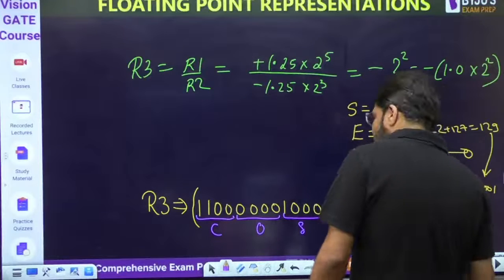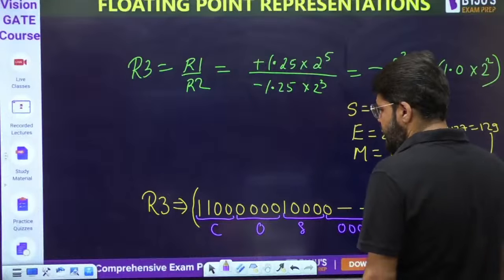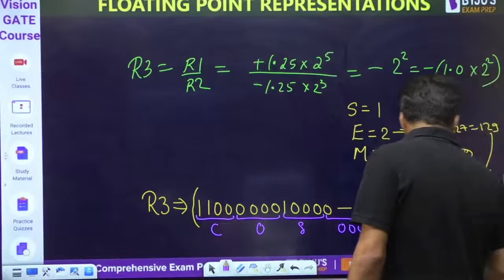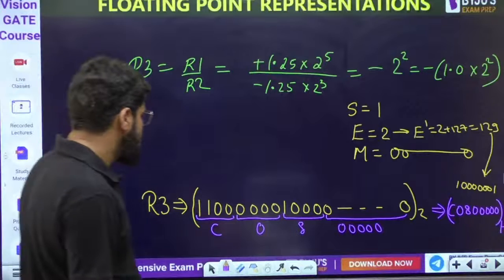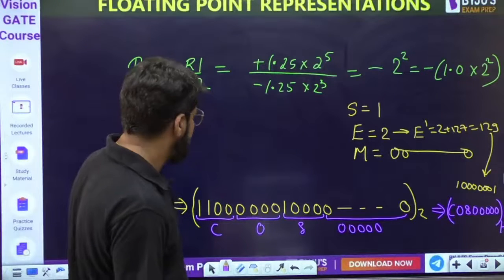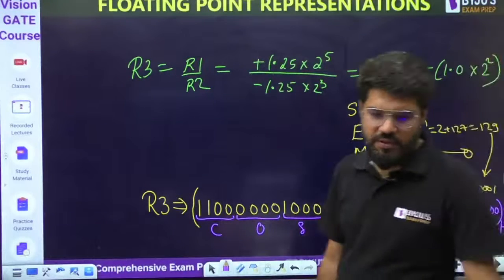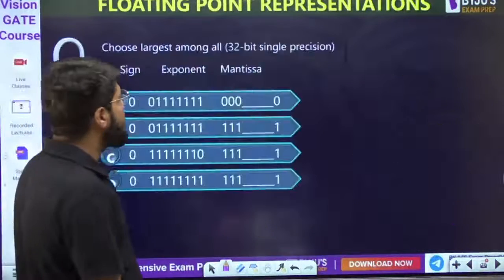So the answer in hexa will be C0800000. It should be C0800000 in the hexa world. Hope you have understood the answer and solution. We will move to the next question.